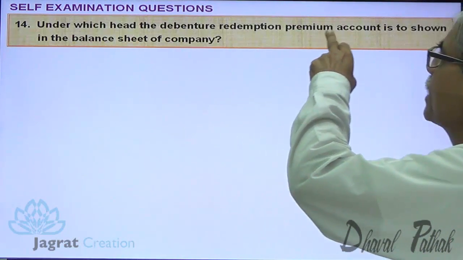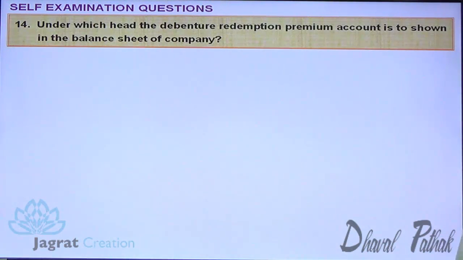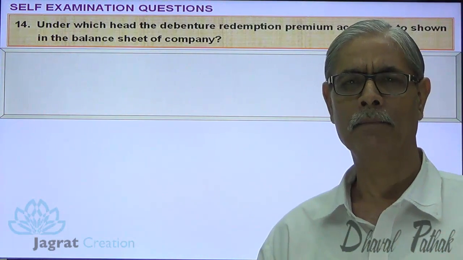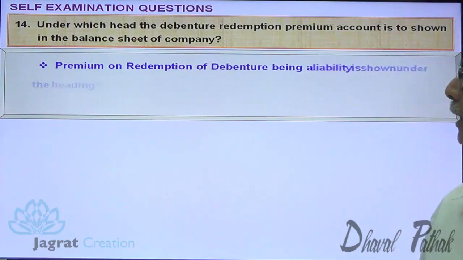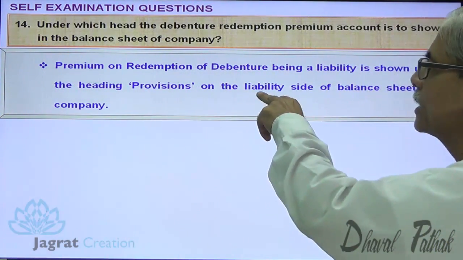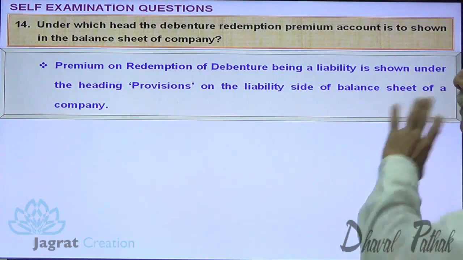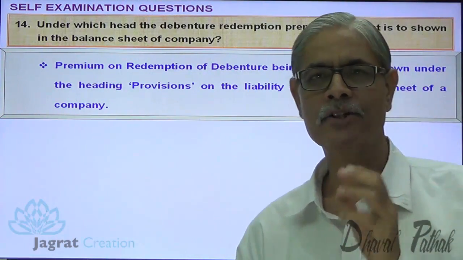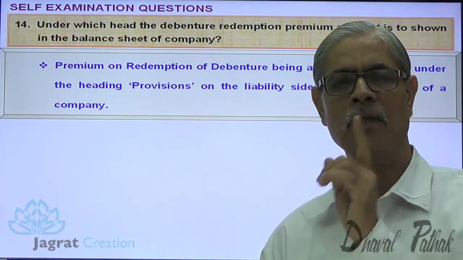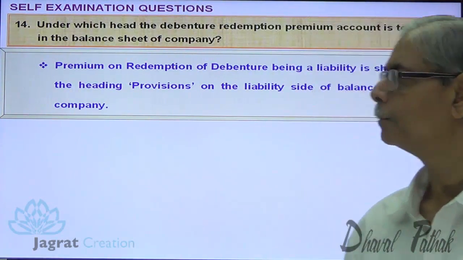Under which head is the Debenture Redemption Premium account to be shown in the balance sheet? Now, Debenture Redemption Premium is a liability. It is shown under the head provisions on the liability side of the balance sheet of the company. So Debenture Redemption Premium is shown as provisions on the liability side of the balance sheet. Next.